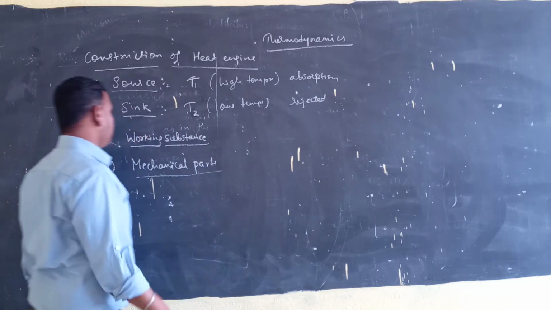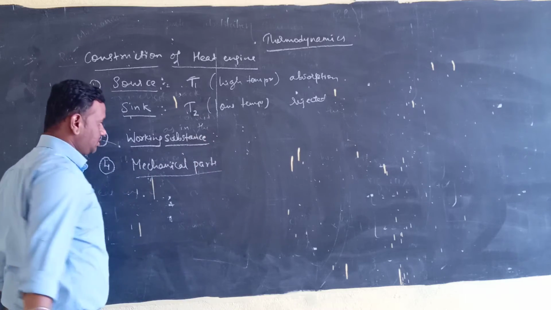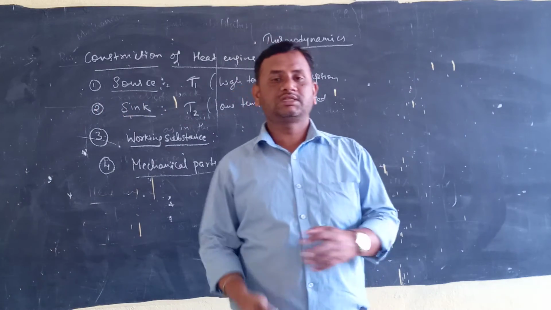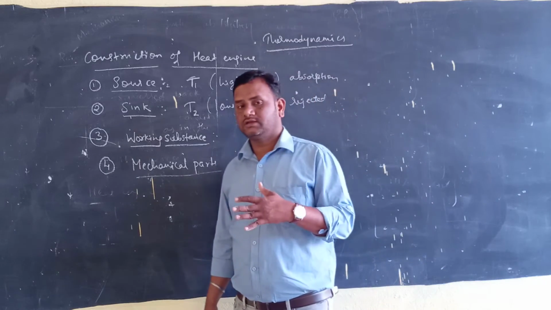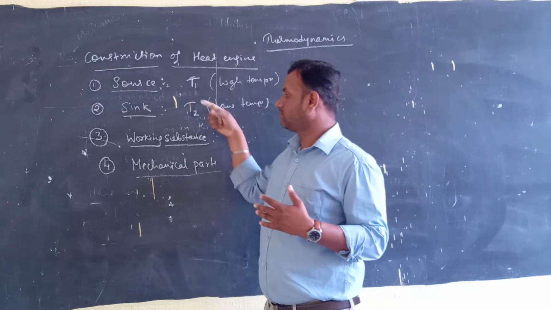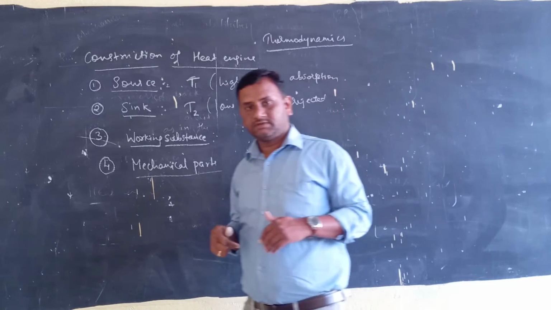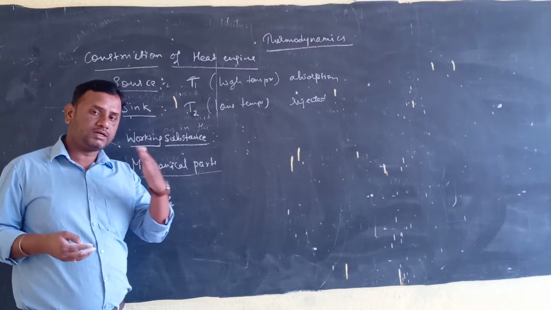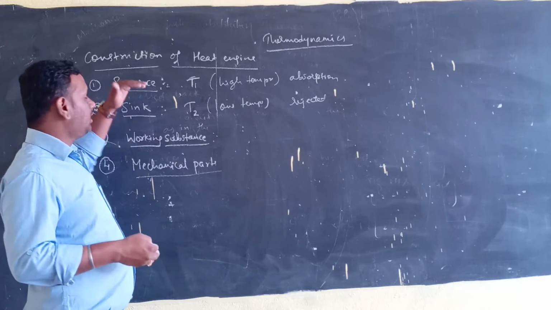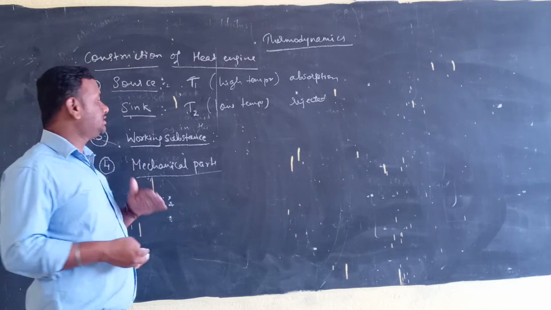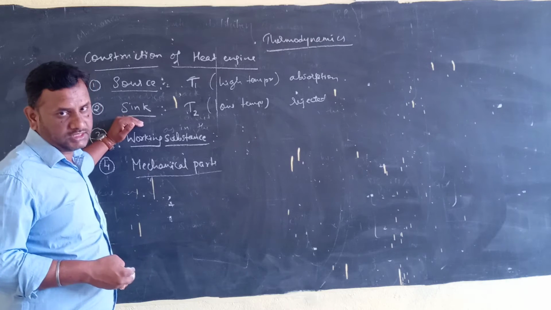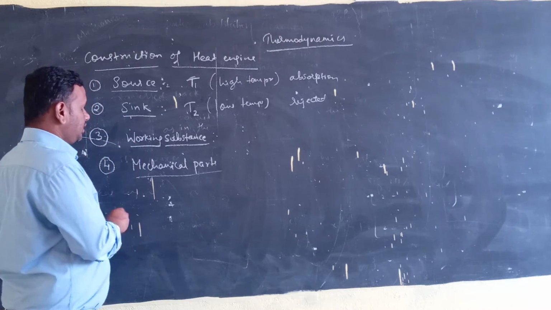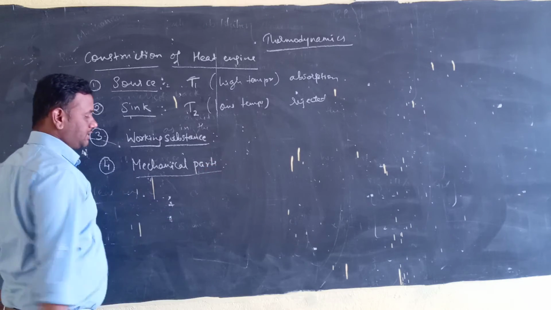And working substance. The working substance absorbs the heat energy from the source and does some work, and part of the heat energy is rejected to the sink. That is what the working substance is. Now next, mechanical parts.